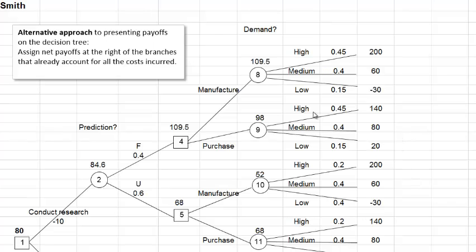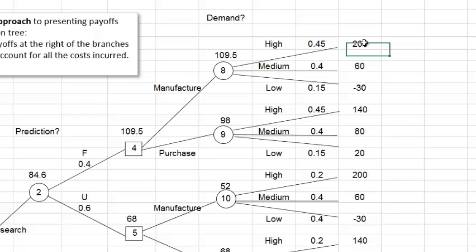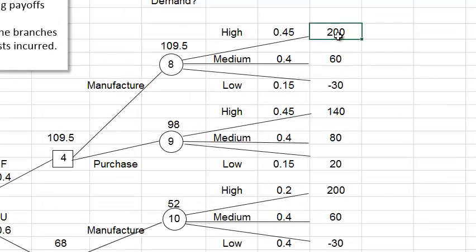An alternative way to present the data on the tree is to start with the net payoffs at the right of the branches. That is, place here the payoffs after subtracting the cost of the market research, instead of having to remember the cost here. That means 200 will become now 190, and 60 will become 50, and -30 minus 10 is -40, and 130, 70, and 10.